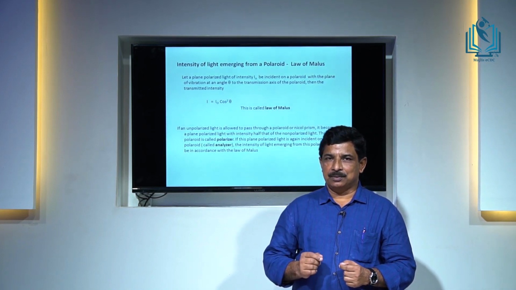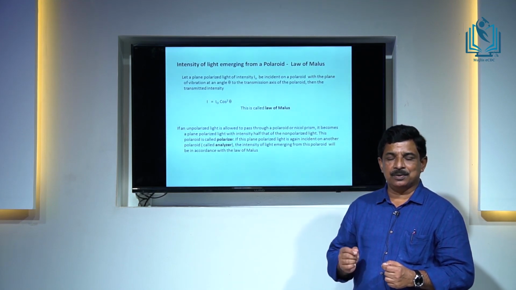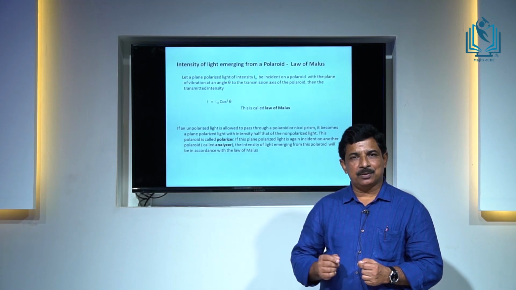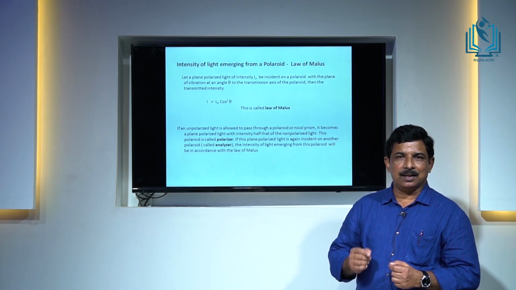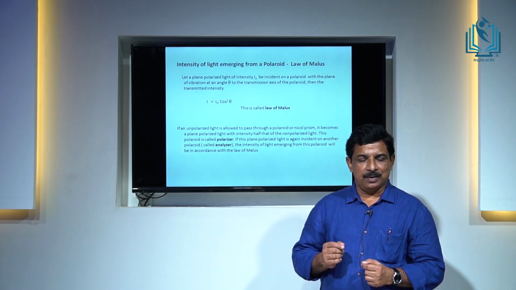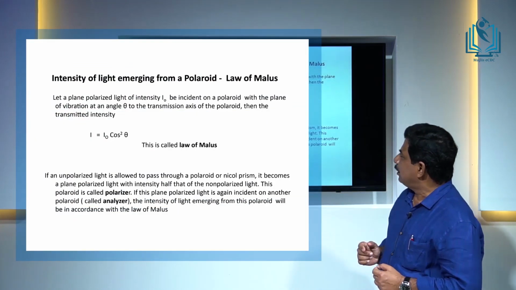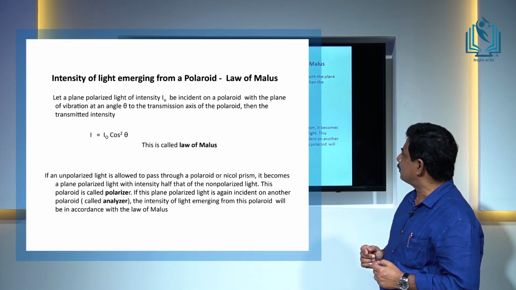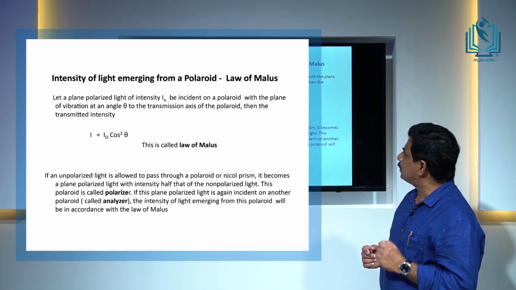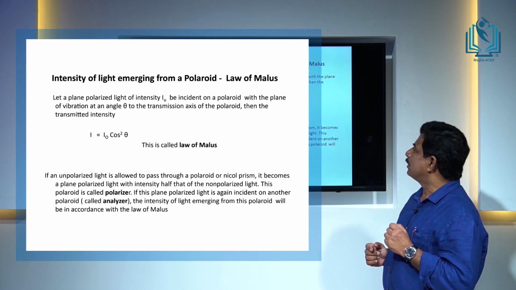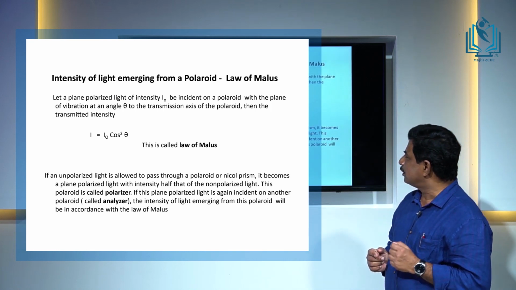According to this law, the emerging intensity is equal to I0 cos squared theta, where I0 is the intensity of the incident plane polarized light and theta is the angle between the plane of polarization and the transmission axis of the Polaroid. Let plane polarized light of intensity I0 be incident on a Polaroid, with the plane of vibration at angle theta to the transmission axis of the Polaroid. Then the transmitted intensity I is equal to I0 cos squared theta. This is called the law of Malus.